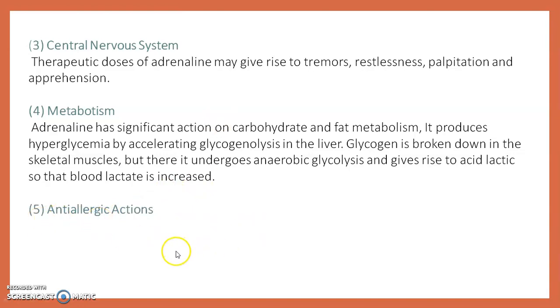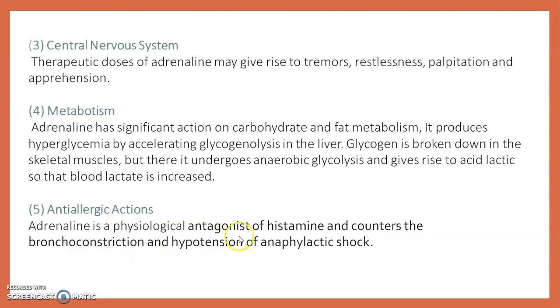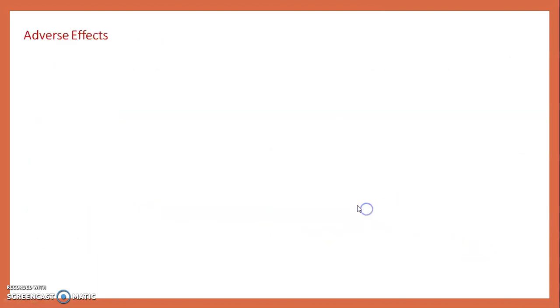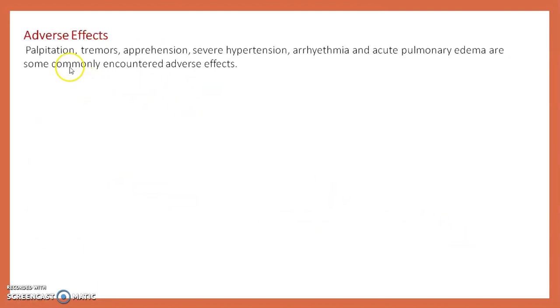Then anti-allergic action. Adrenaline is a physiological antagonist of histamine. It counters the bronchoconstriction and hypotension of anaphylactic shock. That's why adrenaline is the emergency drug found in the doctor's kit. Then adverse effects: palpitation, tremors, apprehension, severe hypertension, arrhythmia and acute pulmonary edema are some of the encountered adverse effects.